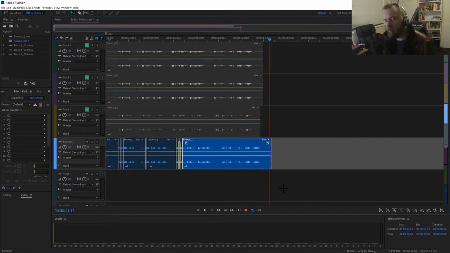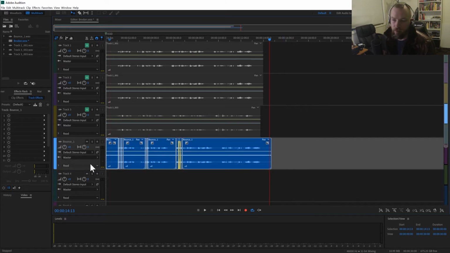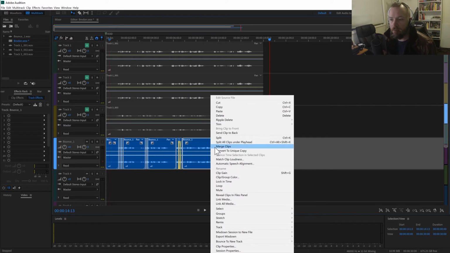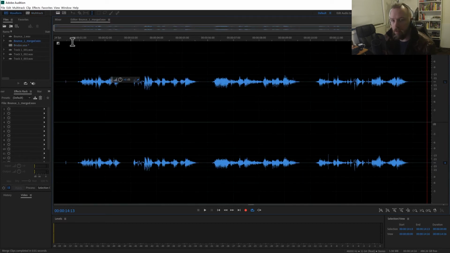Okay, so we've got a few little bits of glitch in there now. Now what I'm going to do is take all these things that I've cut up, and merge those clips back into one overall clip. Now I'm going to double click on this. This takes me into the waveform editor, so I can start to muck around with this waveform directly and just focus on this.